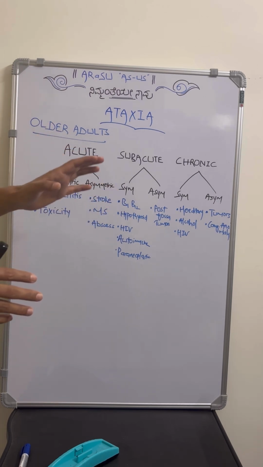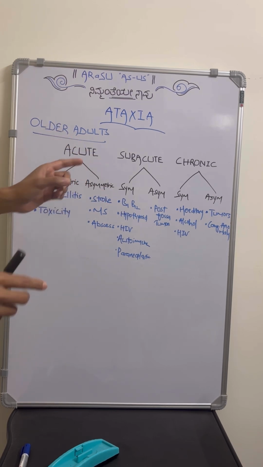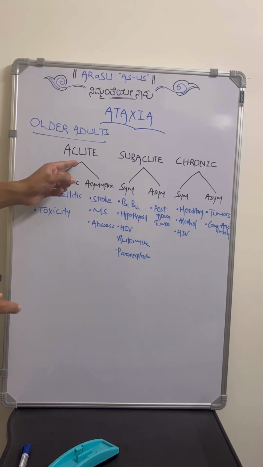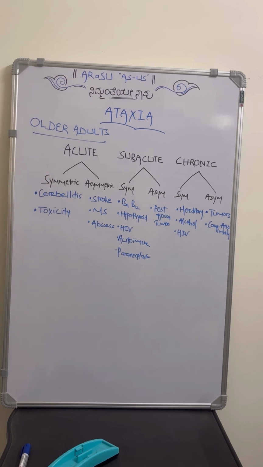For example, a 40 or 50-year-old adult presenting with sudden onset, short span ataxia of a few days duration, and it is symmetrical, like he is having imbalance on either side. What might be the cause? Most commonly it will be cerebellitis, so we have to ask him about the history of fever or any vaccination. Or there might be chances of toxicity.